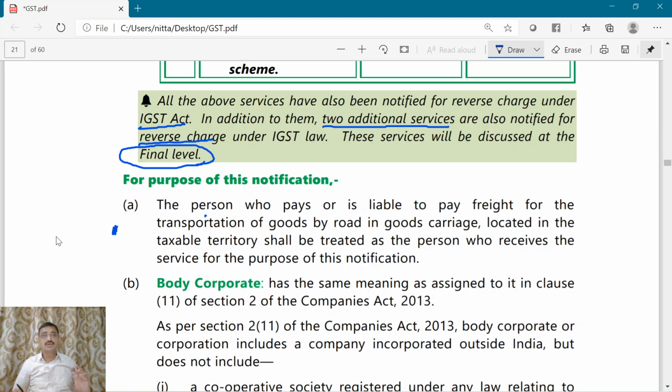Of course, GTA reverse charge is applicable only when the GTA does not pay CGST at the rate of 6%. Okay, right.